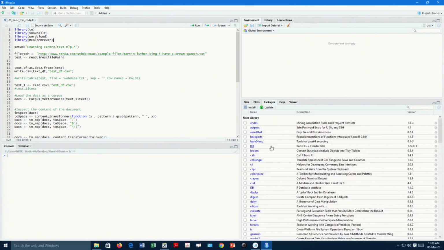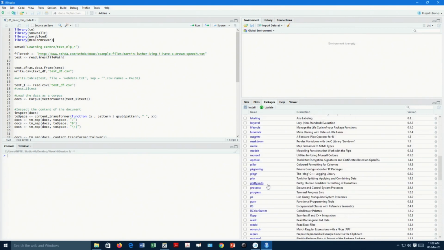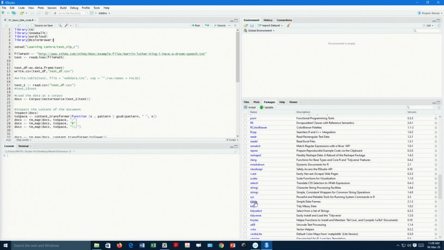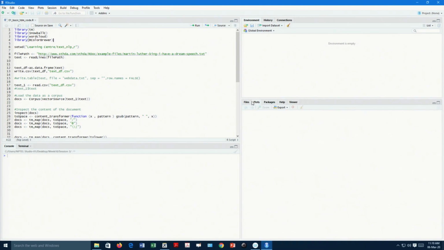First, we have to check whether these libraries are already installed or not. The TM library is not installed here. If I try to call this library, it will say error, there is no package called TM. So in the next 2-3 minutes I am going to install all these packages. So, install.packages, then TM comma.